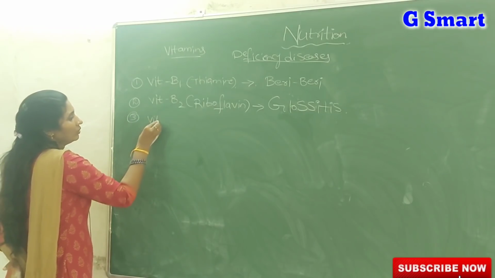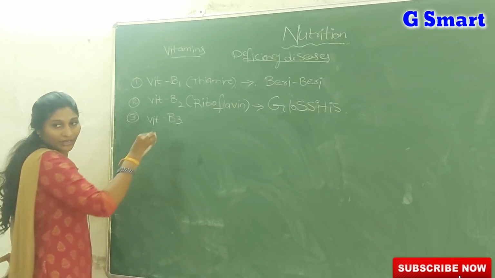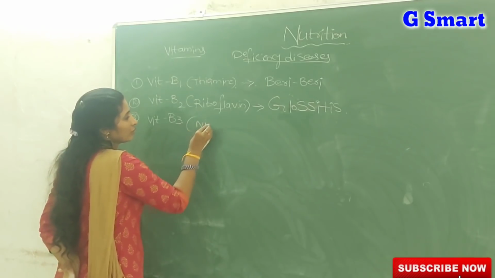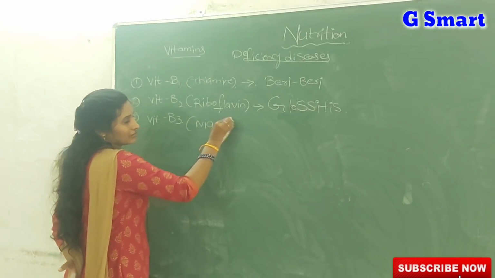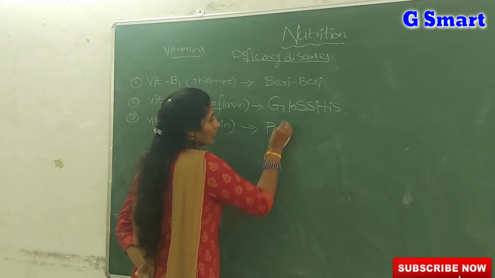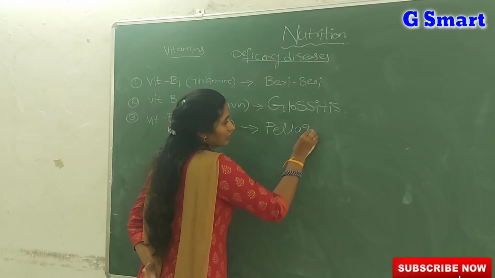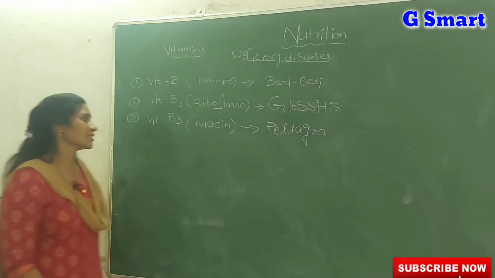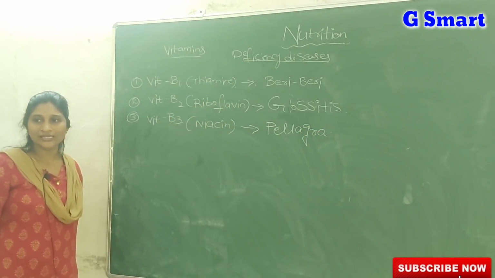Coming to vitamin B3. What is vitamin B3? This one we call niacin. What is the chemical name of vitamin B3? Niacin. So if niacin is less in the diet, it leads to a disease known as pellagra.